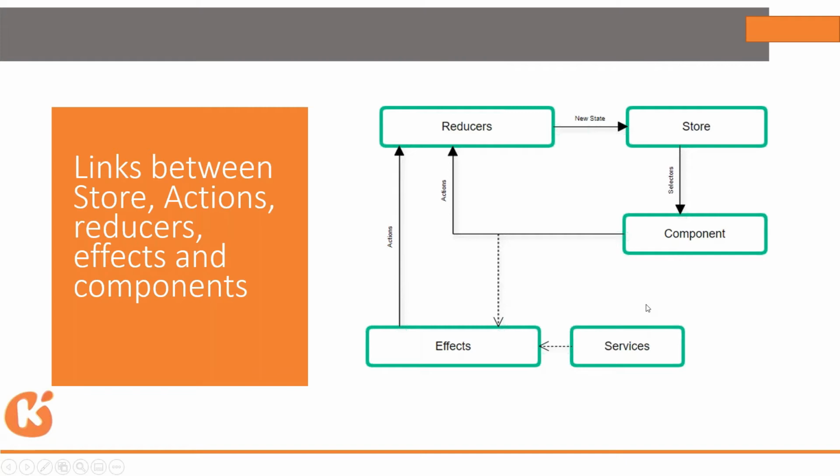Now, who can create a new state? A new state will be, for example, that somebody has switched off the air conditioner. Who can really do this? Maybe some third party application can do this, or maybe the user can do this. If he switches off the button of the remote, the AC gets switched off. So it can either be done from the component, which has our HTML and all the controls to switch off the AC, or it can be done by any third party. Maybe the electricity went off.